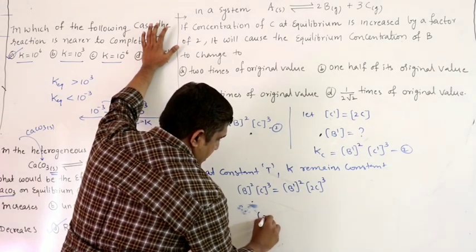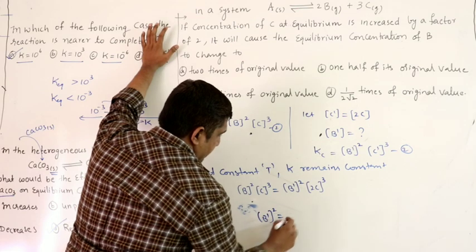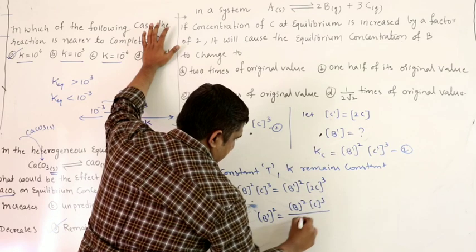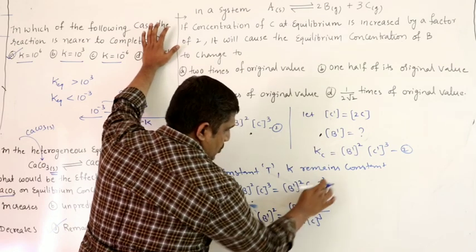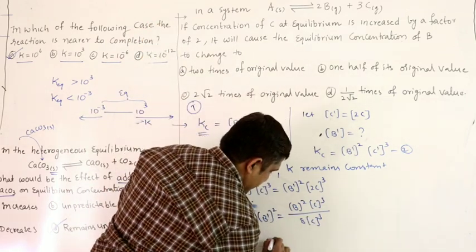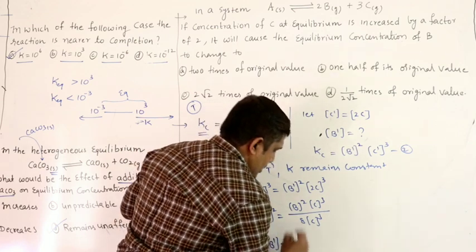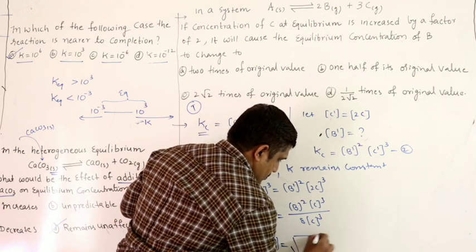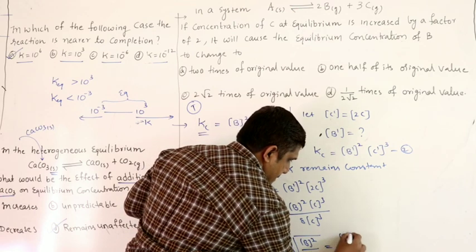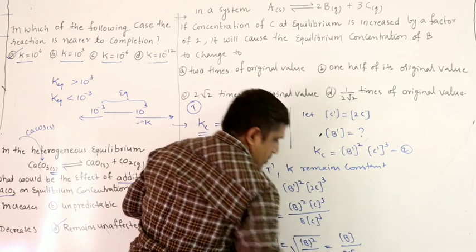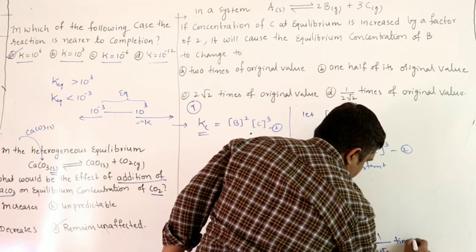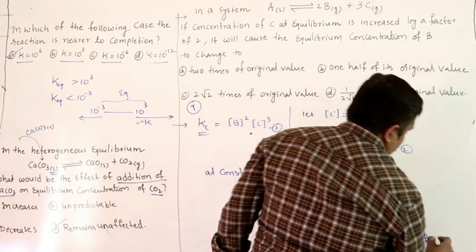Let us write for B dash directly. Two cubed is nothing but 8. I can cancel these. Square root, so it becomes 1 by 2 root 2 times the original value.